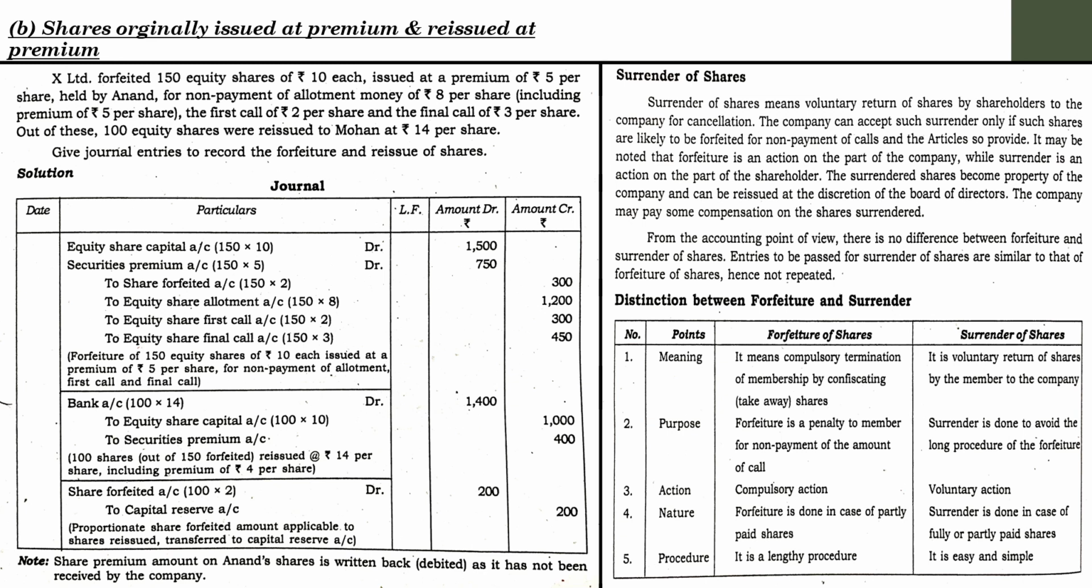But in actual business, the procedure for forfeiture is quite lengthy, and basically it is a time consuming process because there is a certain time duration for intimation and waiting for their request. Likewise, there are many procedures, so it is a lengthy procedure, whereas surrender of shares is a very easy and simple procedure because it is a voluntary action. So these are the basic differences between forfeiture and surrender. So let us go to the next one.